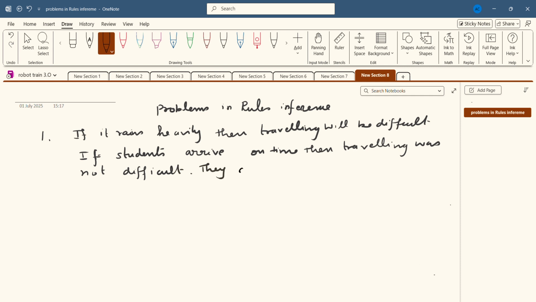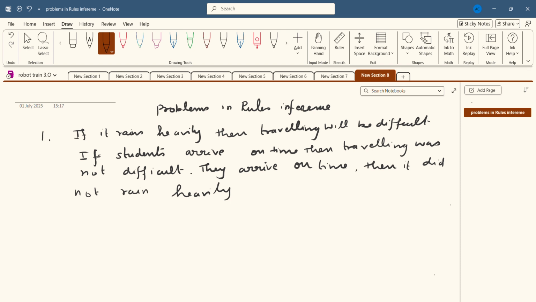They arrive on time, then it did not rain heavily. Check the validity of the conclusion. So this is a statement of the problem. I repeat once again, if it rains heavily, then traveling will be difficult. If students arrive on time, then traveling was not difficult. They arrive on time, then it did not rain heavily. Check the validity of the conclusion.